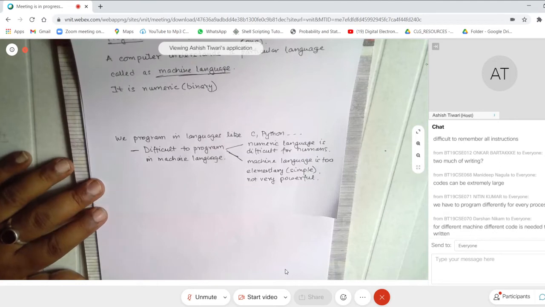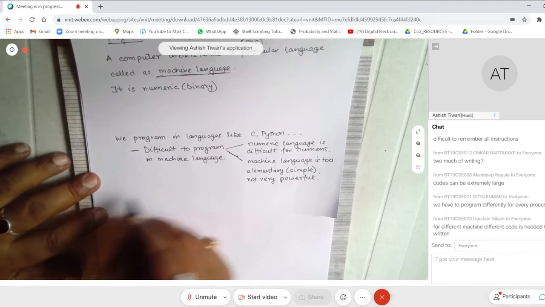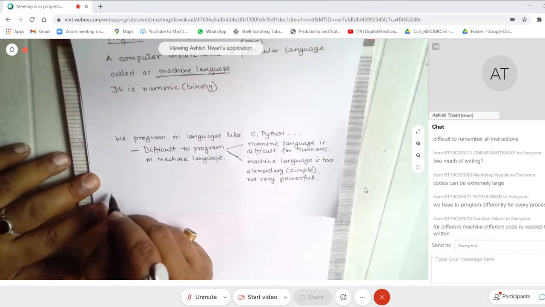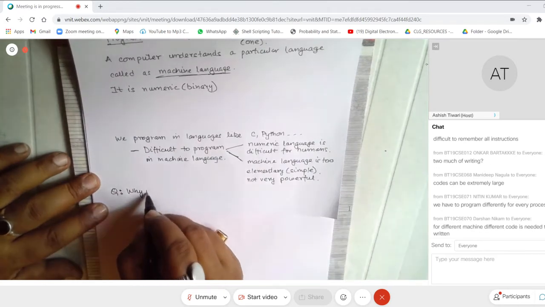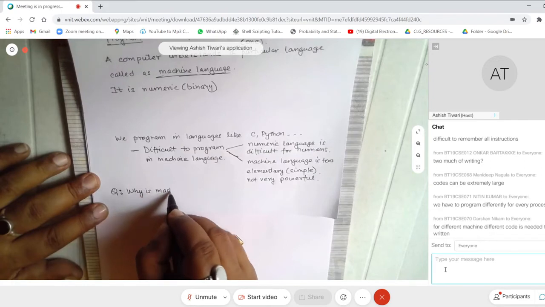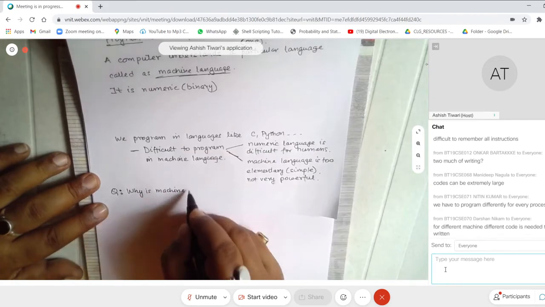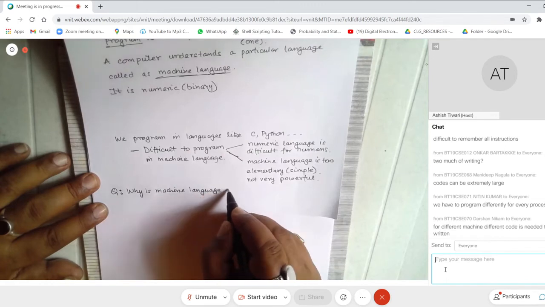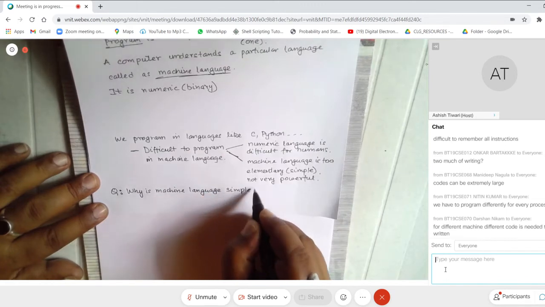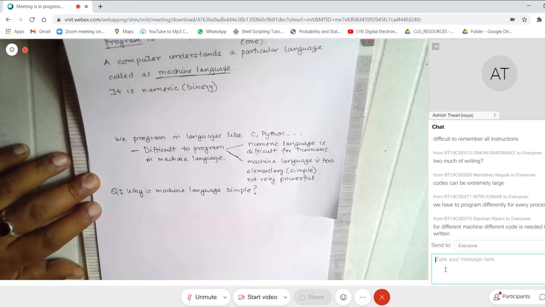Now, if you understand all this, the question that I want to pose is, why is machine language simple? Can somebody answer that? Why is machine language simple?